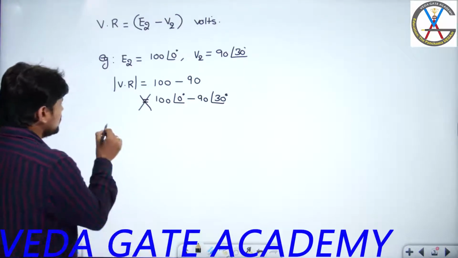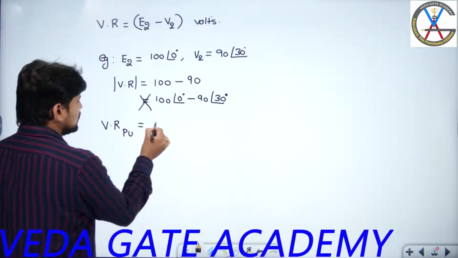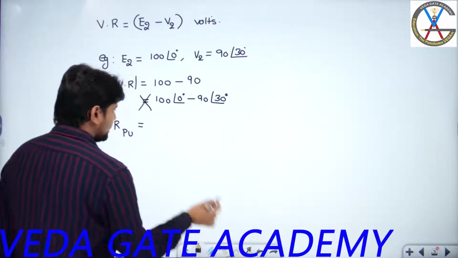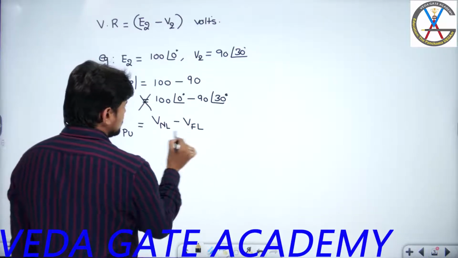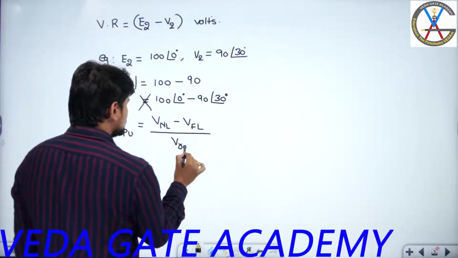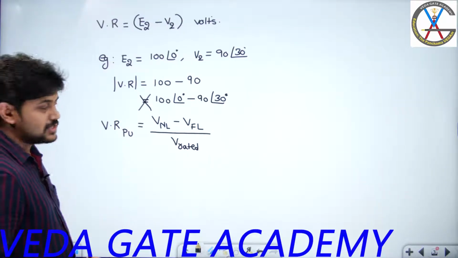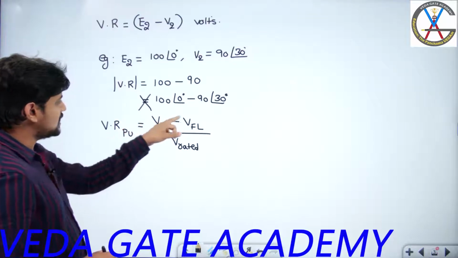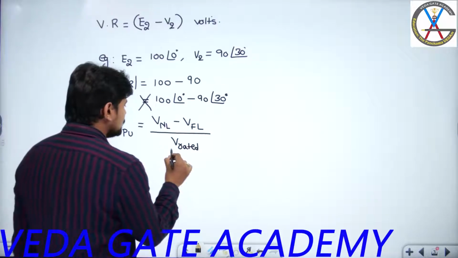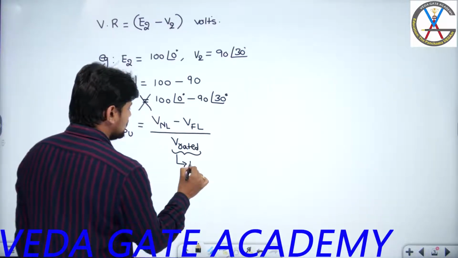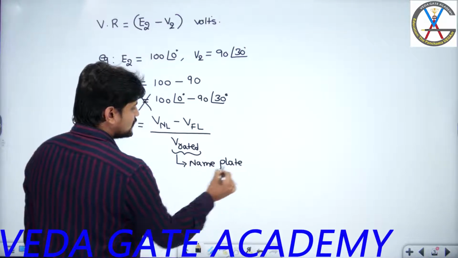So if you want to express the voltage regulation in the per unit system, the no load voltage minus full load voltage divided by the rated voltage will give you the per unit voltage regulation. So no load voltage minus full load voltage divided by rated voltage. This rated voltage will be obtained from whom? This rated voltage will be obtained from the nameplate details of the transformer.